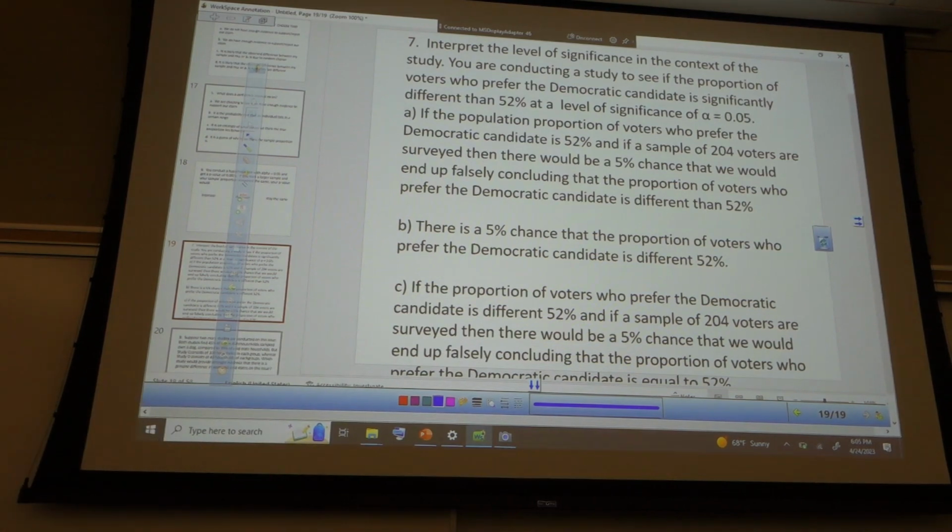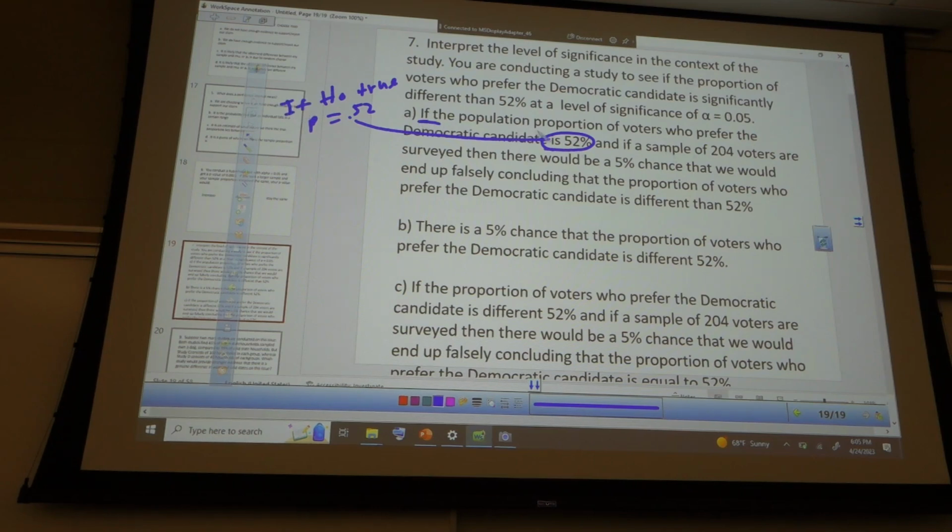Same. Are folks seeing that? Yeah. So P equals 0.52. That's H naught. That means that H naught is true. If H naught is true, that's what this is saying.